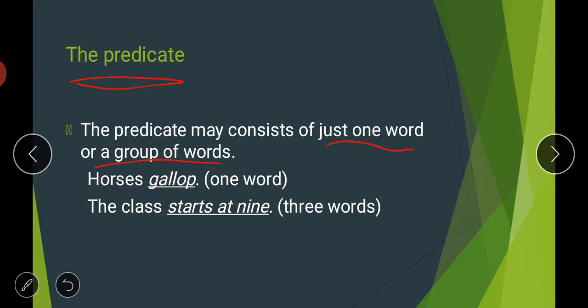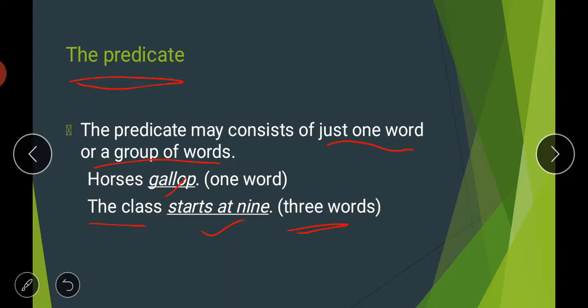So here horses is your subject, and we say that except the subject, the rest of your sentence is your predicate. So here there is only one word in the predicate, that is gallop. And second is, the class starts at 9. The class is your subject, complete subject, and starts at 9 means there are three words in this predicate. So starts at 9 is your predicate.